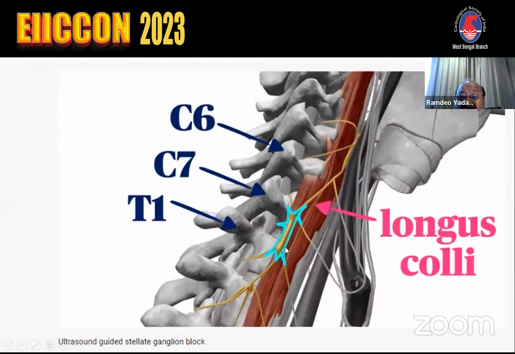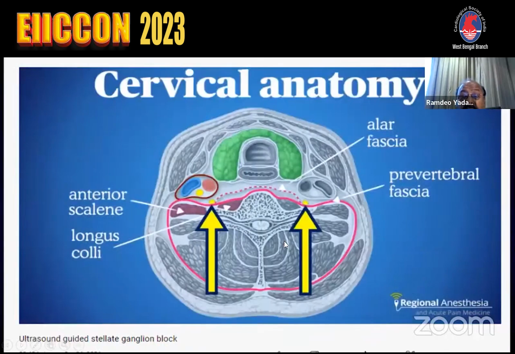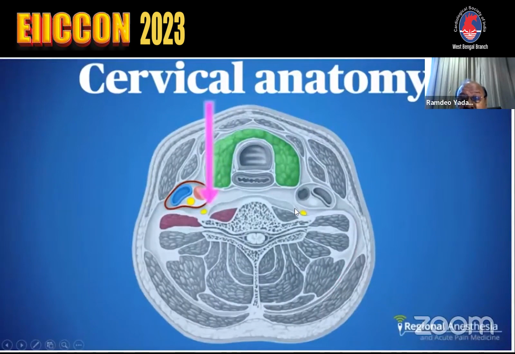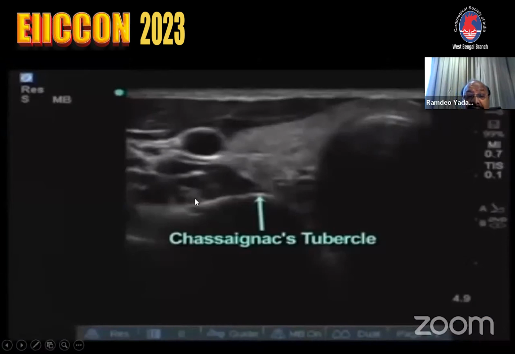This is longus colli muscle and T1 and C7 vertebra. The stellate ganglion is there, stellate like. So here you do the ultrasound and find out the carotid artery, and here you puncture. I will show you the Doppler here. This is called Chassaignac tubercle, and Chassaignac tubercle is convex. This is the artery. This is the longus colli muscle.